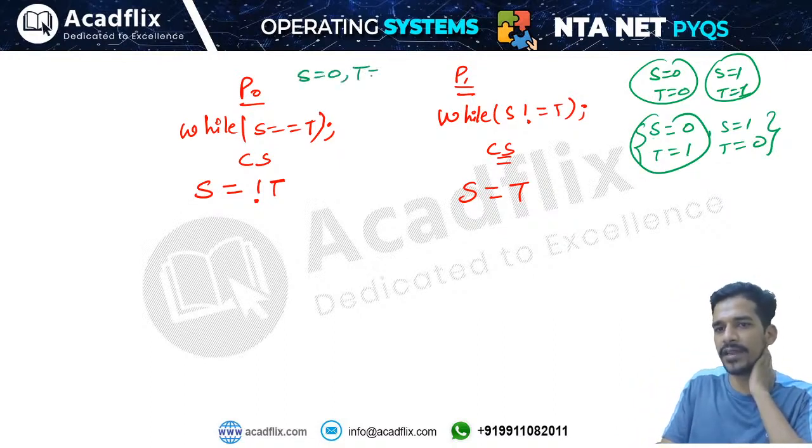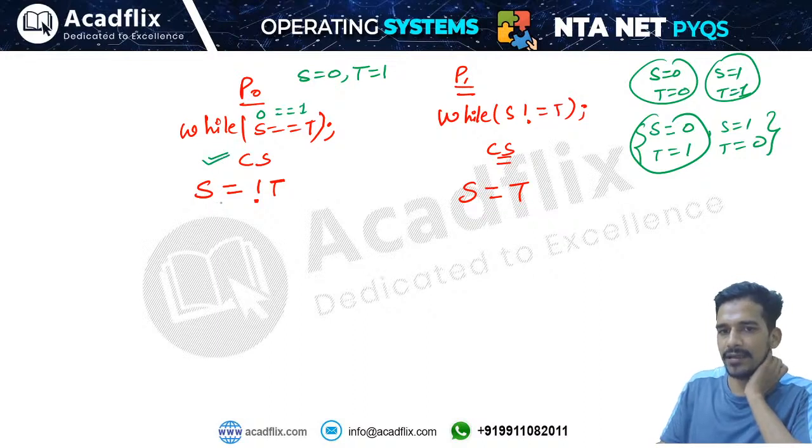These are the shared boolean variables, and boolean means only 0 and 1 values are possible. It will check whether S equals T, is the condition true or false. The condition is false, because S is 0 and T is 1, they are not equal. Condition false means it will enter into the critical section and then set S equals to not of T. T is 1, the not of T will become 0, so S will become 0.